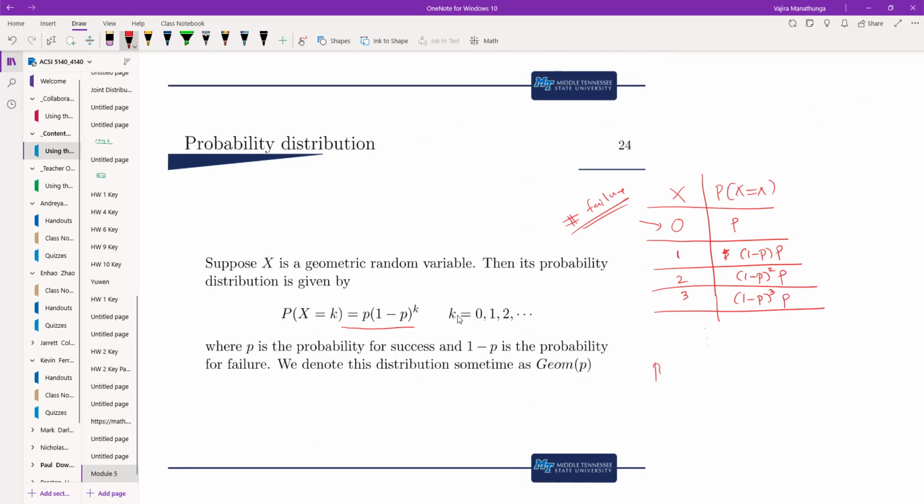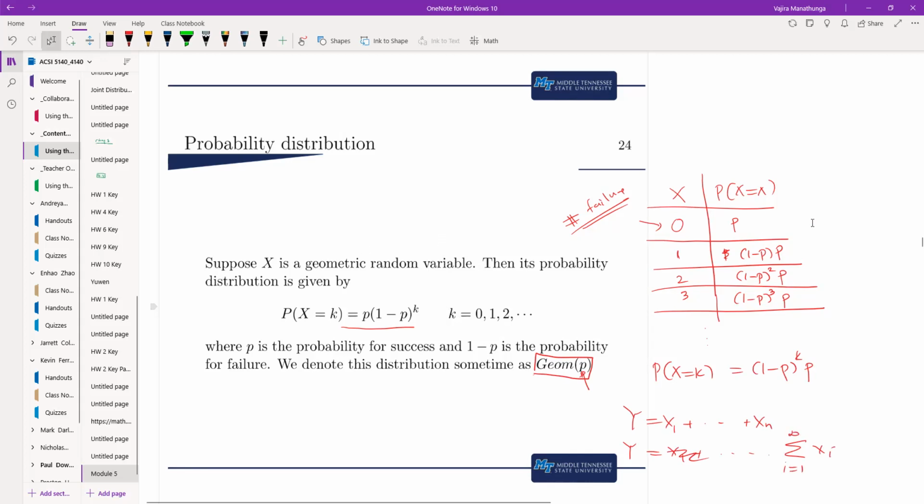So you can generalize this. You can see that the probability x equals k is basically the first k trials being failures, then the next one being a success. We denote this distribution using, sometimes you will see this kind of writing. This is the success probability for a single Bernoulli trial. Remember that in binomial, we wrote it as x1 plus up to xn. Let me write it this way. Okay, so it's up to infinity.